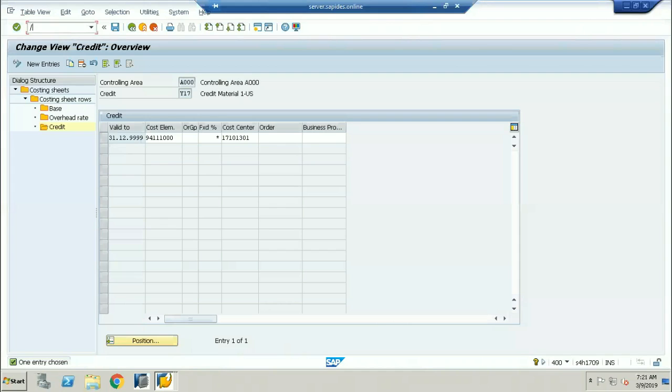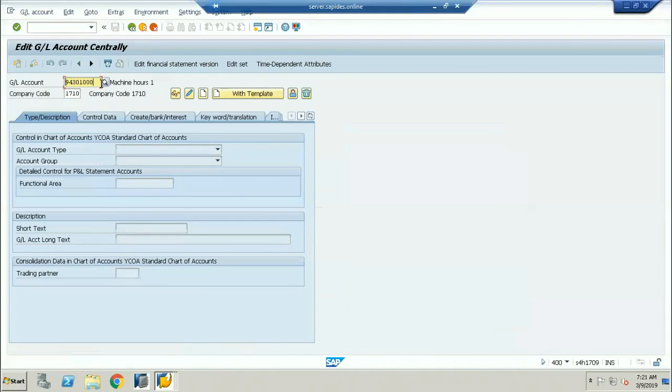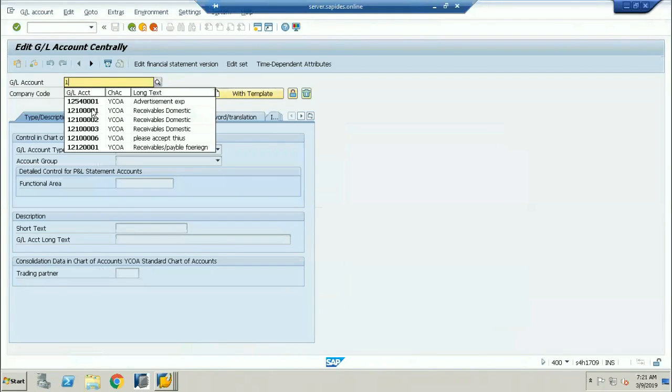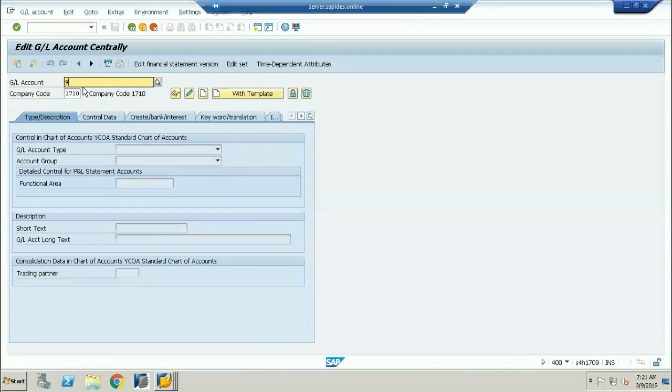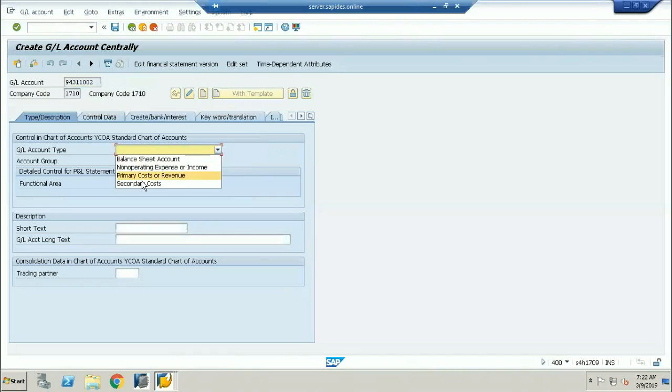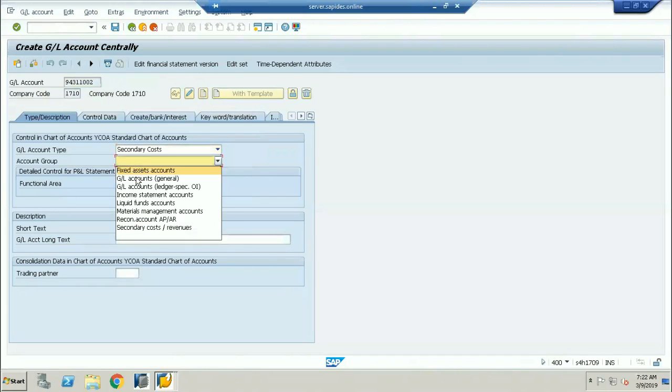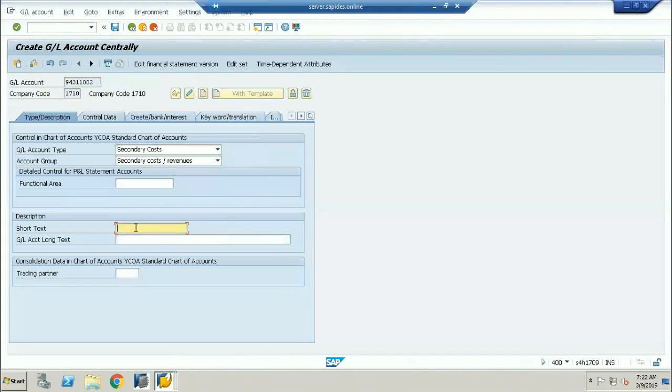See, if I go to /NFS00, okay, if I'm creating any secondary cost element, for example 94 something, I want to create one secondary cost element. Now if I click on create, here you choose whether it is secondary cost or primary cost. It has to come under secondary cost. I'll give internal activity allocation.